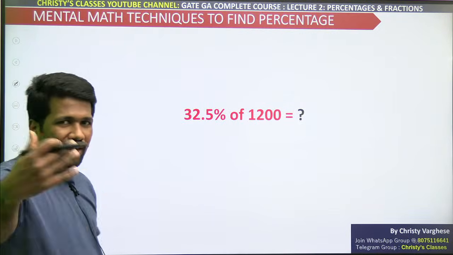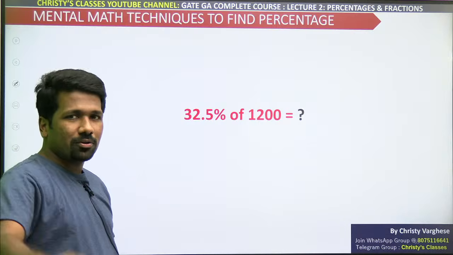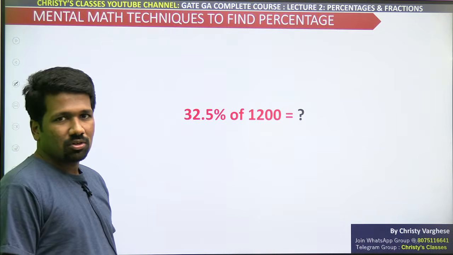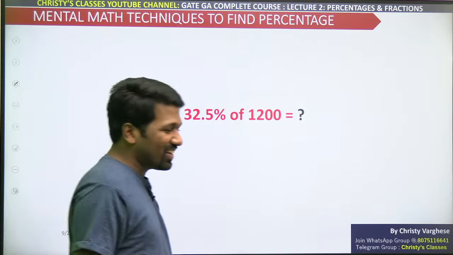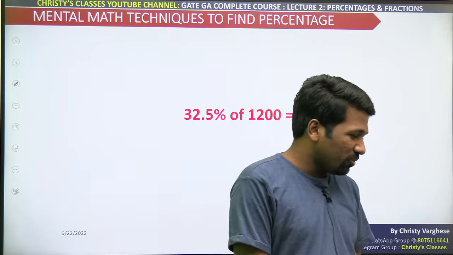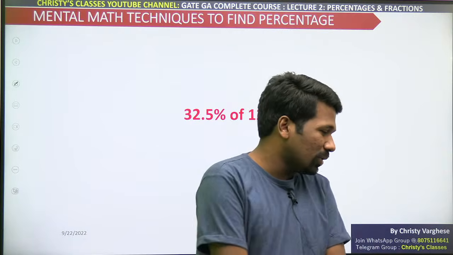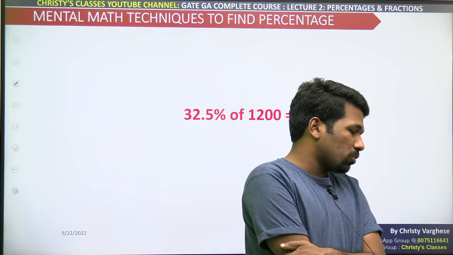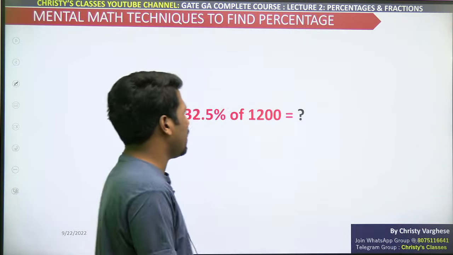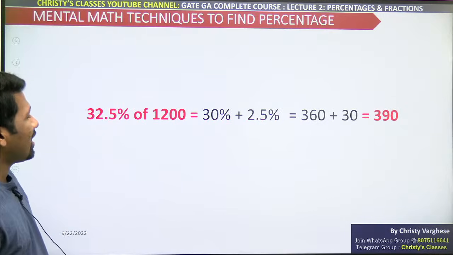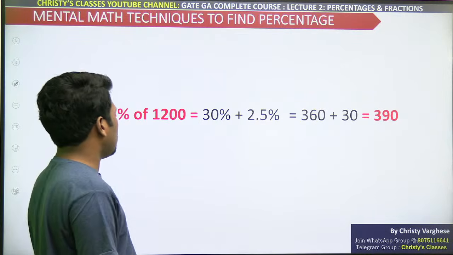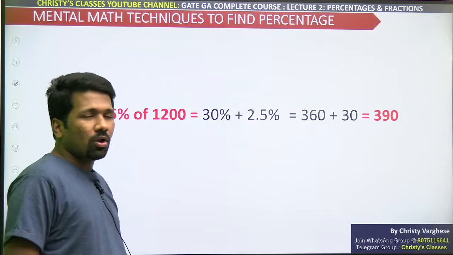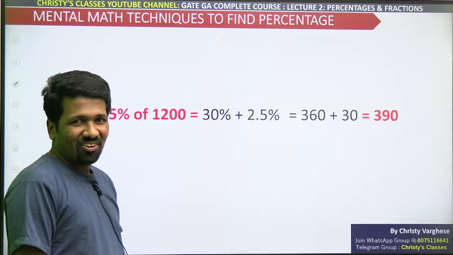32.5%. I am just giving you ideas now. Now it is your duty to develop this. Don't tell me the method for 32.5. It is not a new method. It is all the same method itself. Now you just need to extend it to as many percentages as possible, and as many complicated numbers also. If you start expanding it, you will be able to do it. 32.5, either 30 plus 2.5 or 20 plus 12.5, all are fine.